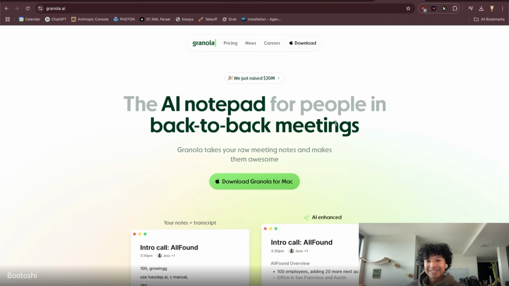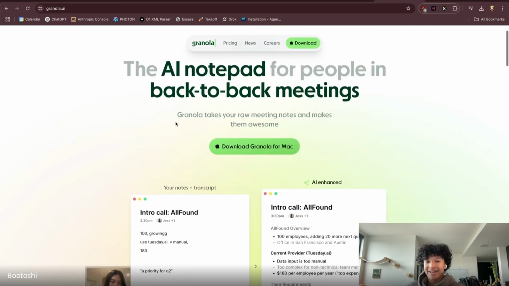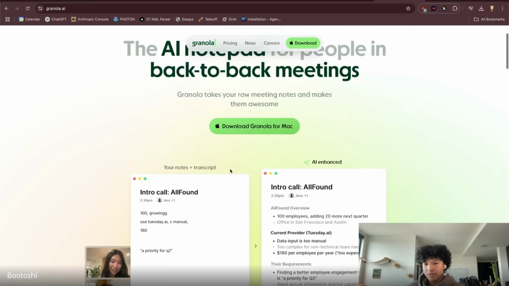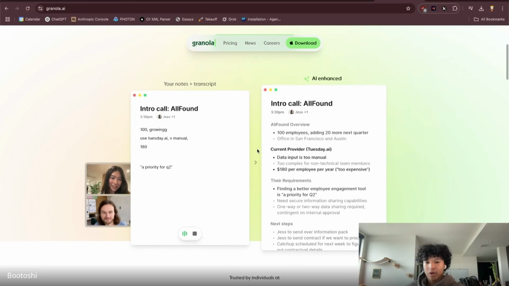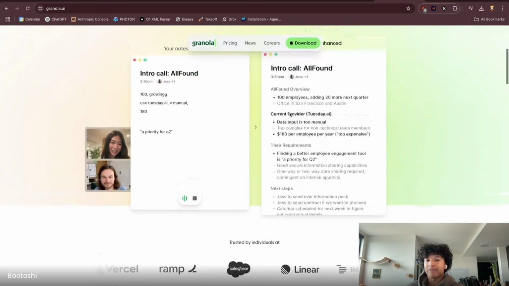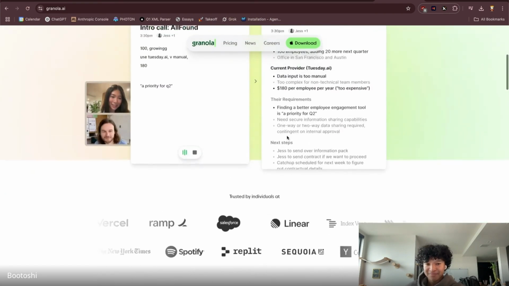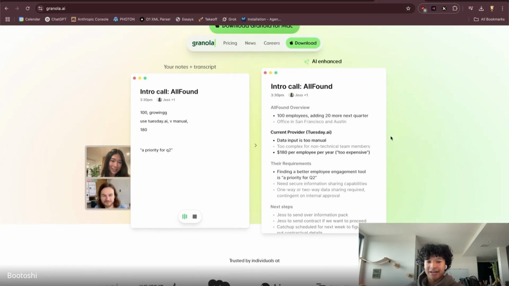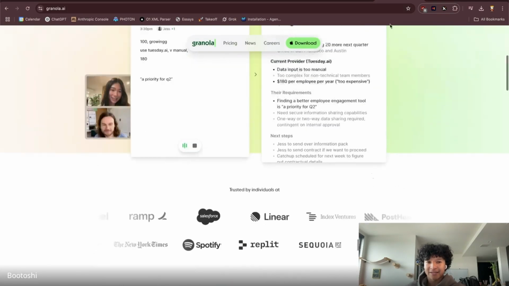Granola is one product that you turn on when you go into a meeting, and it understands the different people in the meeting and writes down meeting notes for you after. This is very helpful for me, especially when I have to take a lot of calls and can't think about action items.